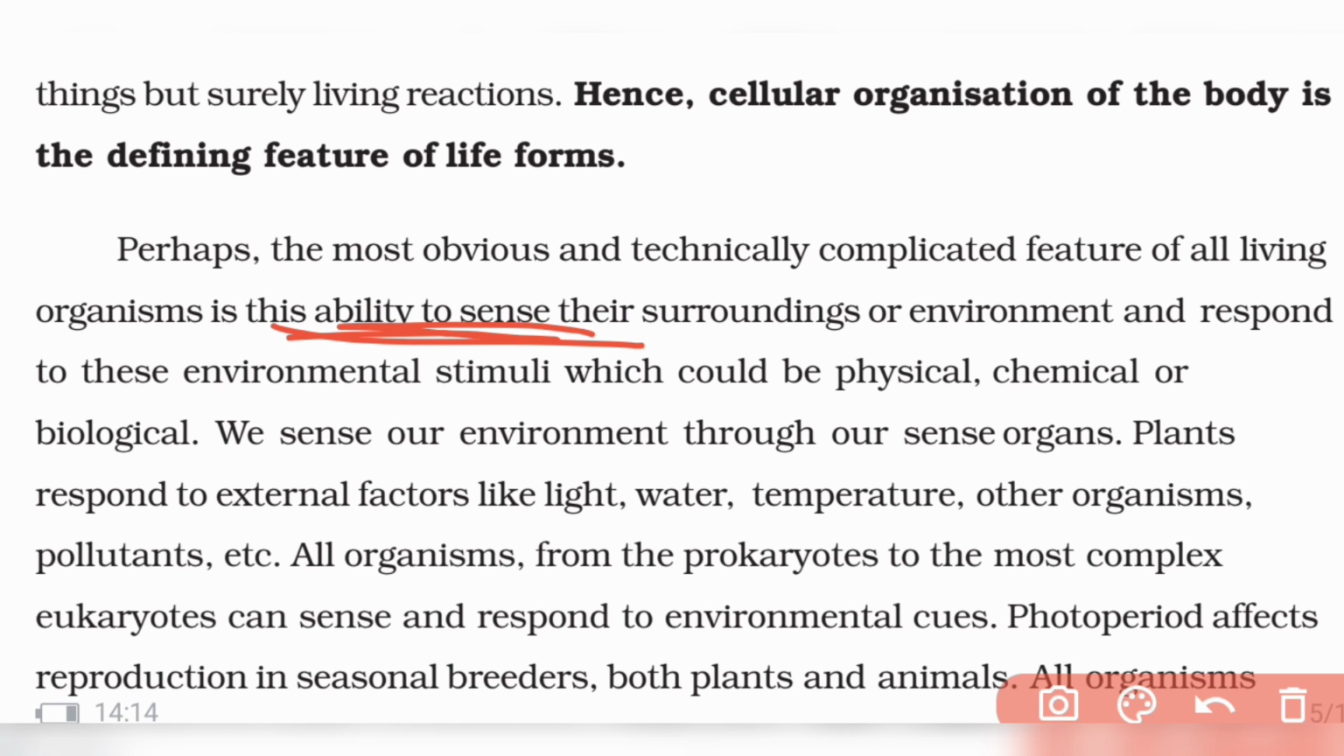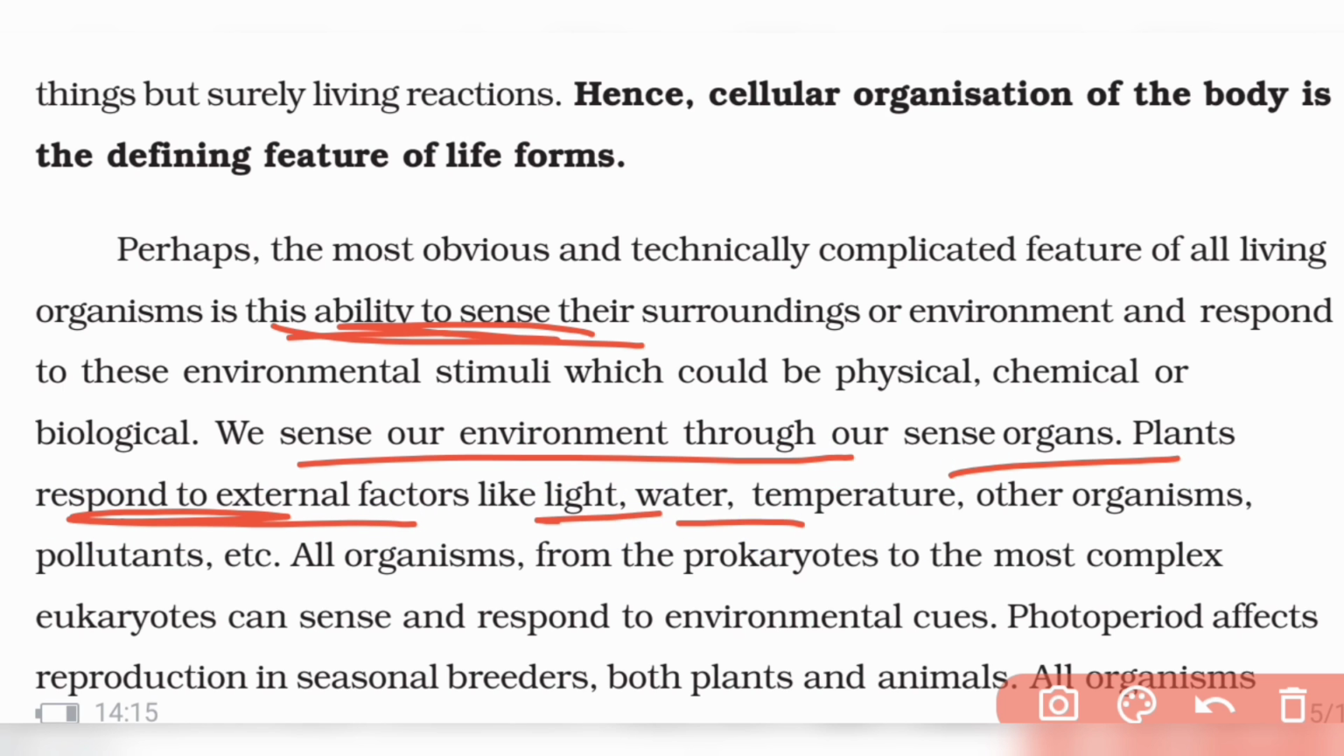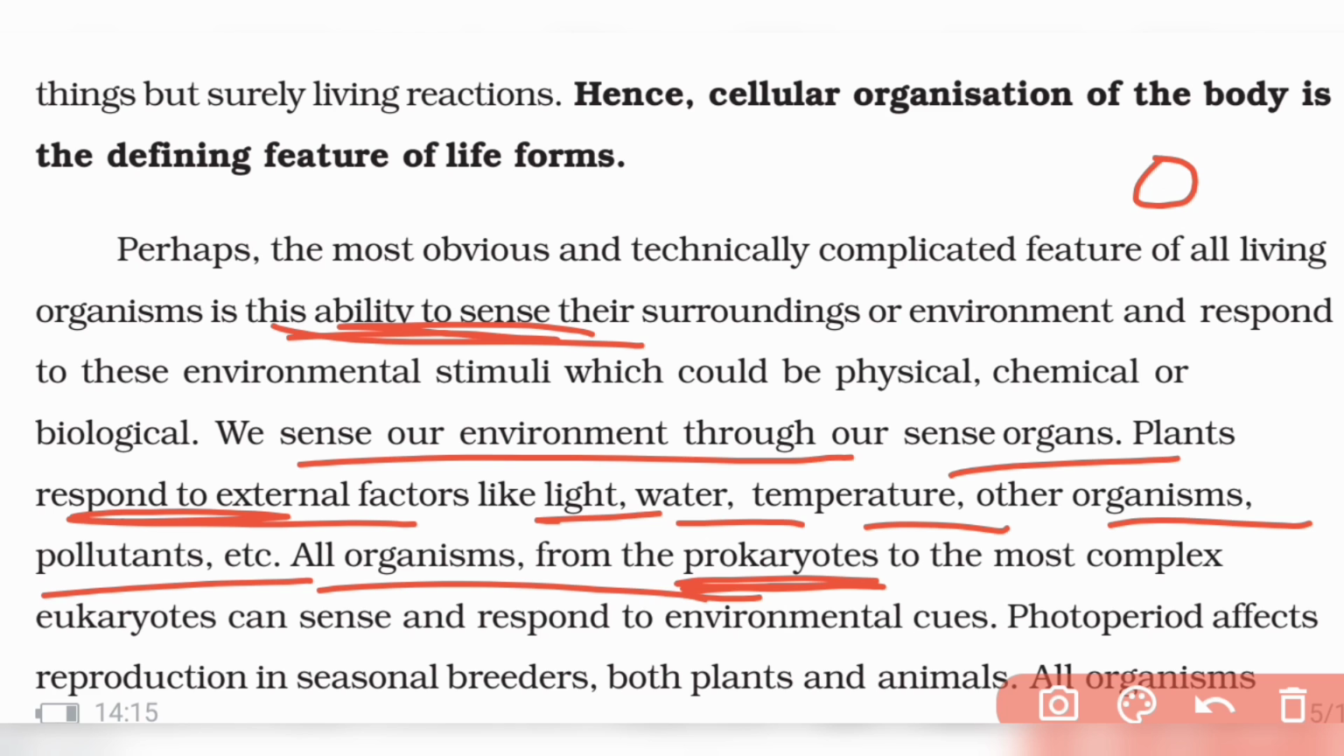Even plants also respond to the surrounding. So we sense our environment through our sense organs. Plants also respond to external factors like light, water, temperature, other organisms, pollutants, etc. All organisms, from prokaryotic organisms, meaning basic organisms like bacteria and other small single-cell organisms, to the most complex eukaryotes, biggest eukaryotes like us, human beings, or any living organisms like animals, sense and respond to environmental cues.